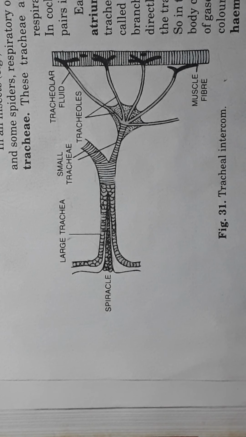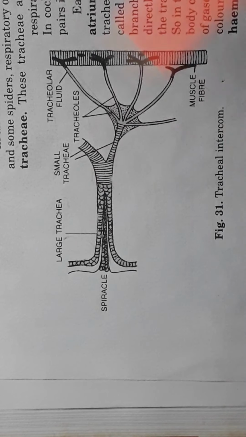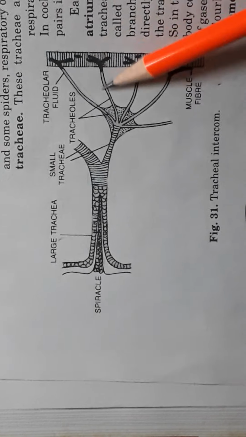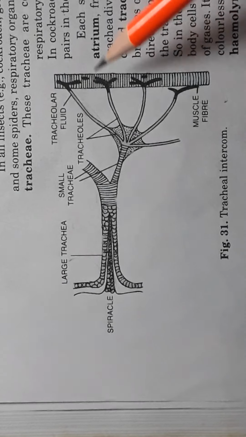The respiratory organs of insects are highly branched, dividing into air tubes, and they are called trachea. These trachea are connected to the atmosphere by minute respiratory openings, and these are called spiracles or stigmata.